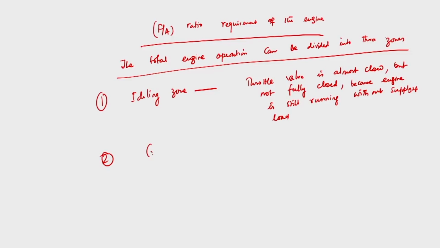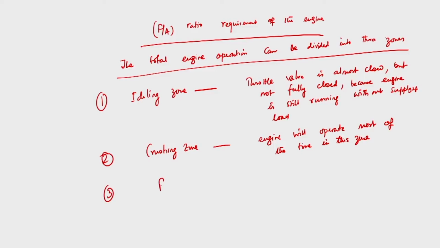Then comes the cruising zone. This is a very important zone. The engine will operate most of the time in the cruising zone.